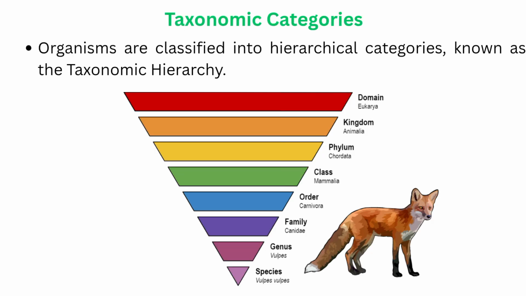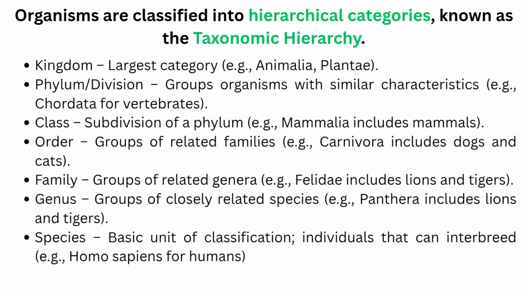Taxonomic categories. Organisms are classified into hierarchical categories, known as the taxonomic hierarchy. The figure below describes the taxonomic hierarchy with an example. Kingdom, largest category, example, Animalia, Plantae. Phylum, division, groups organisms with similar characteristics, example, Chordata for vertebrates. Class, subdivision of a phylum, example, Mammalia includes mammals.